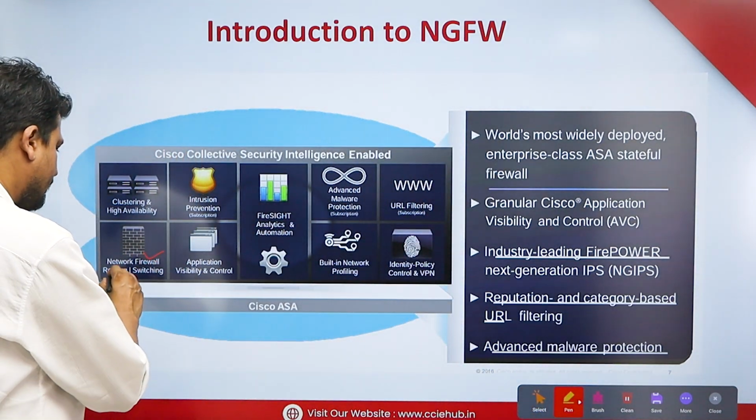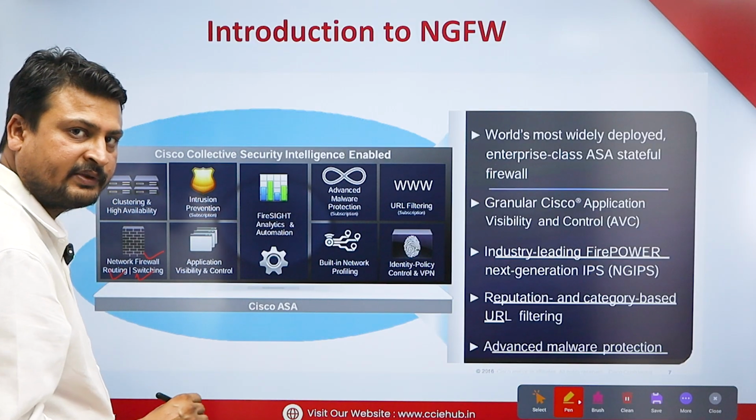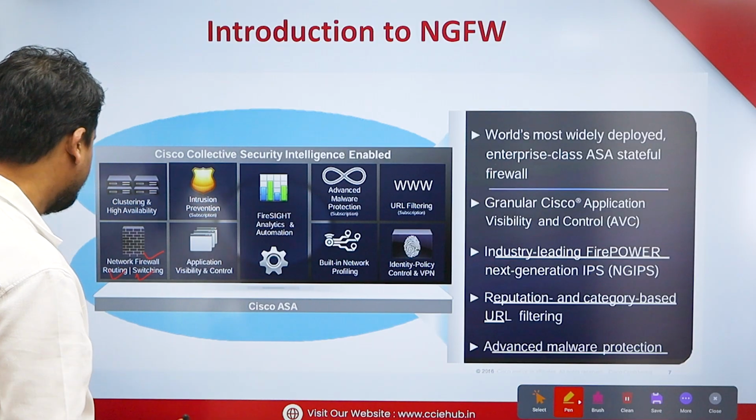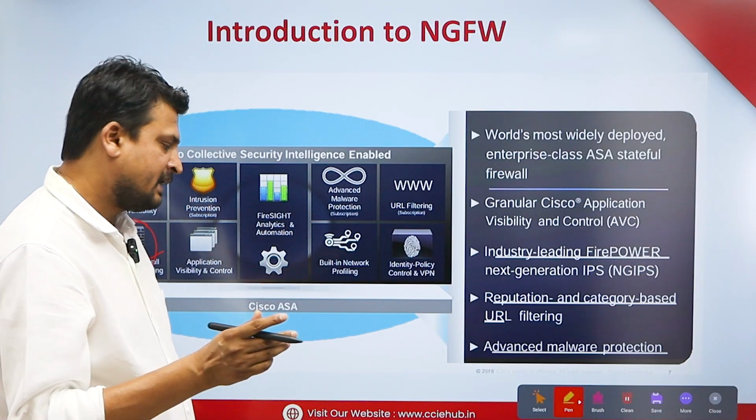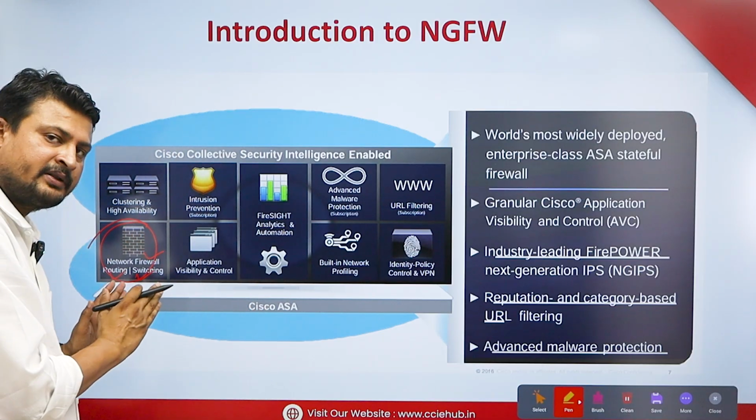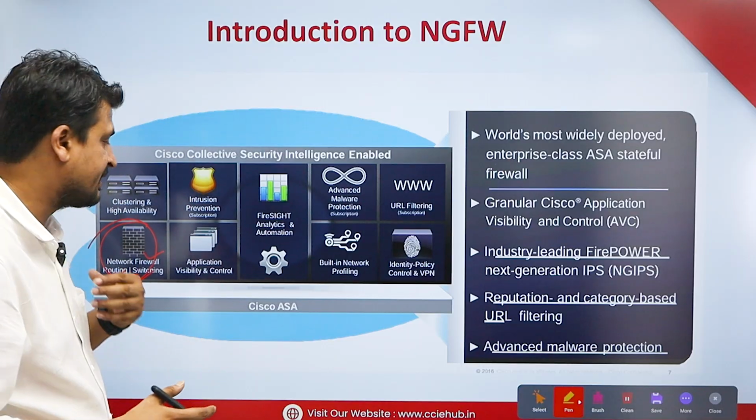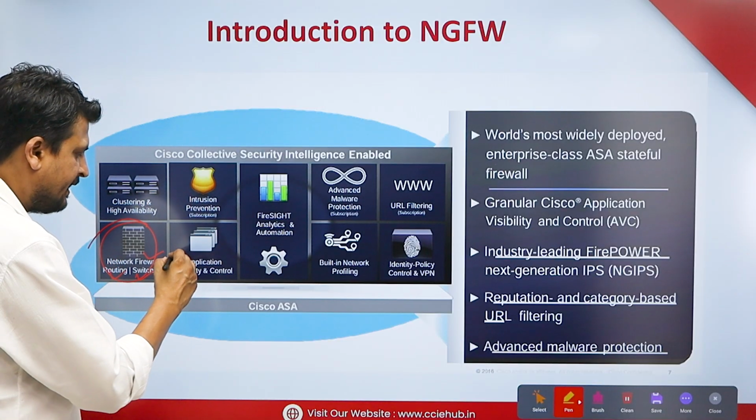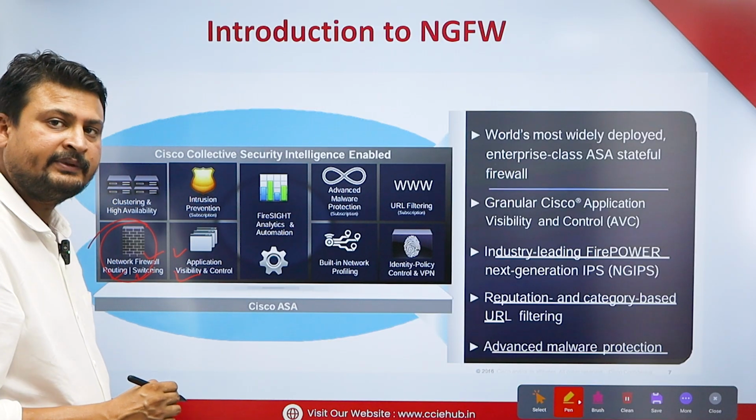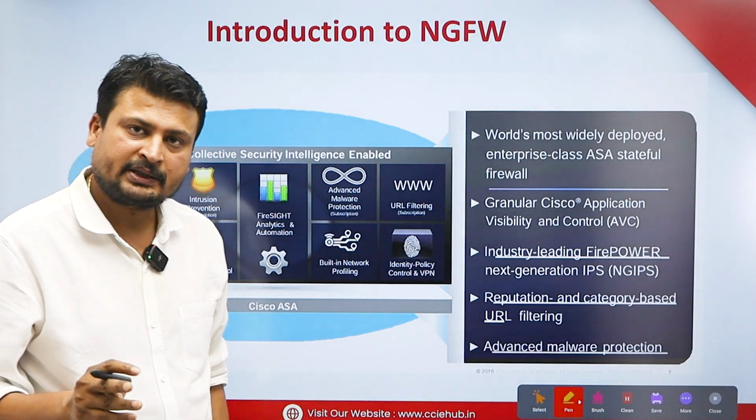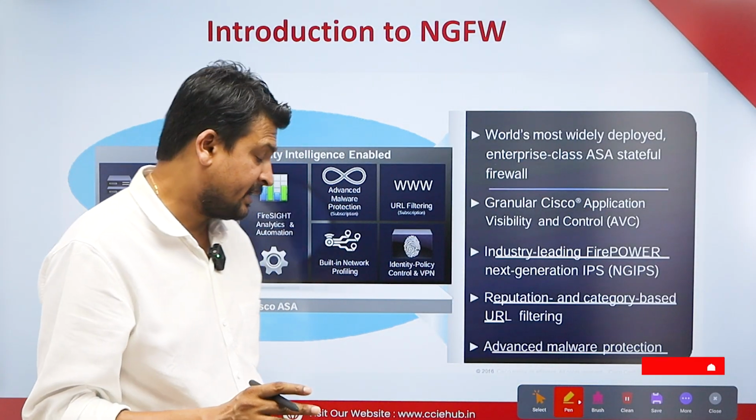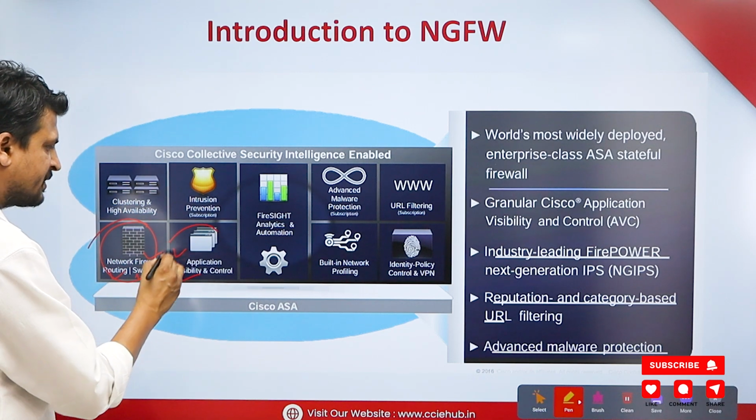a firewalling feature, a routing feature, and a switching feature, which is the transparent firewall. Firewalling is there, whatever we had in the ASA, the same firewalling part we have here, but now we have advanced things added as well. We have Application Visibility and Control, AVC. It includes sub-application and service-based application control, multiple things come here.